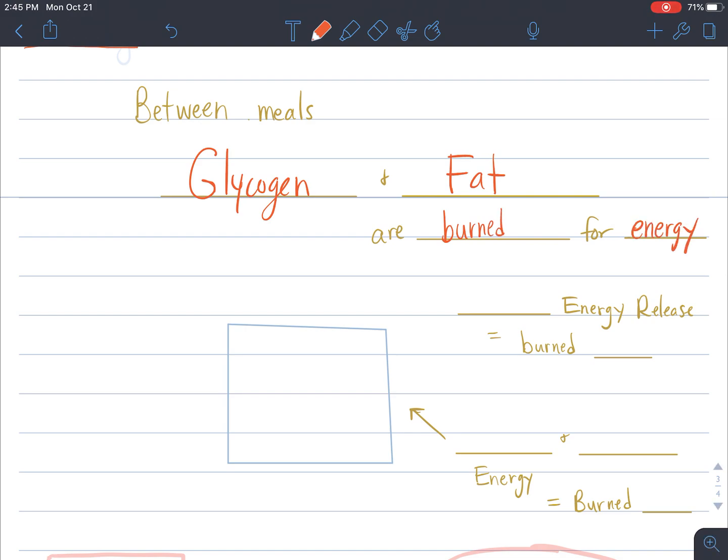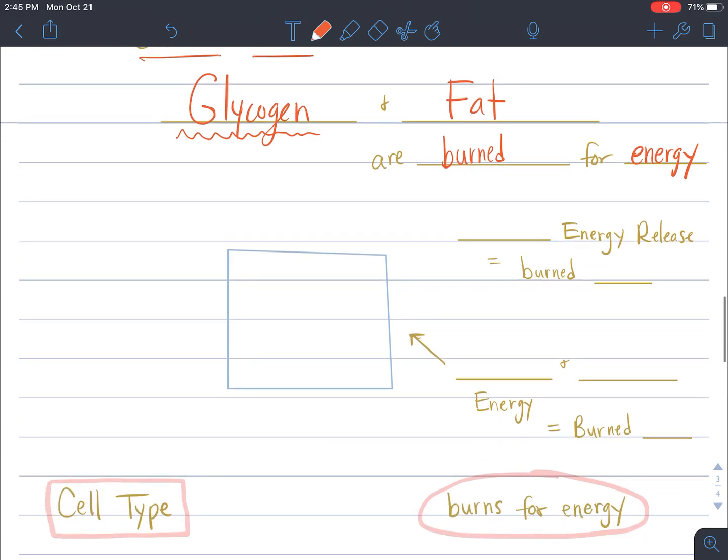Remember, right when we eat that meal, when we're putting that glucose in our body, that carbohydrate glucose, during the meal, we burn it. But between meals, when we're not eating, we still need energy in our body. So that extra sugar in our body is burned, and if there's no extra sugar, then we burn our fat.